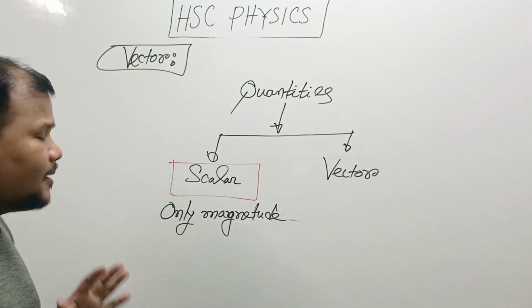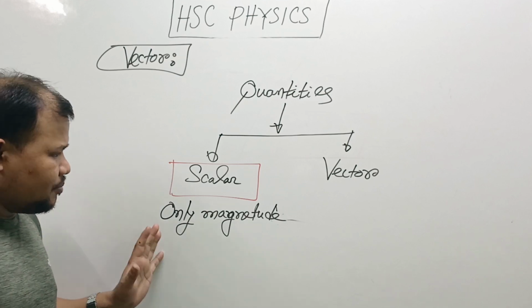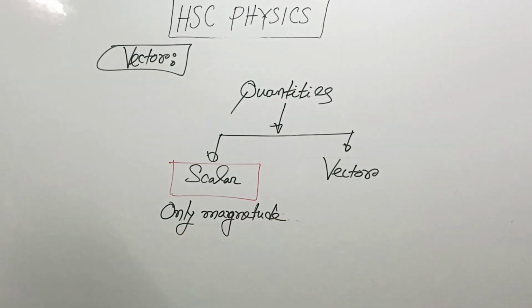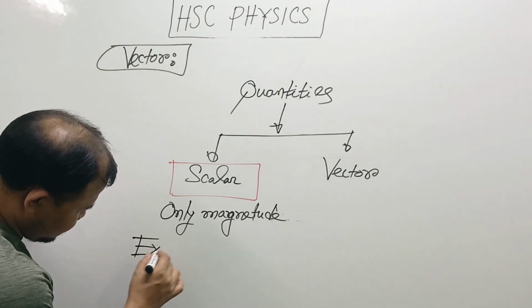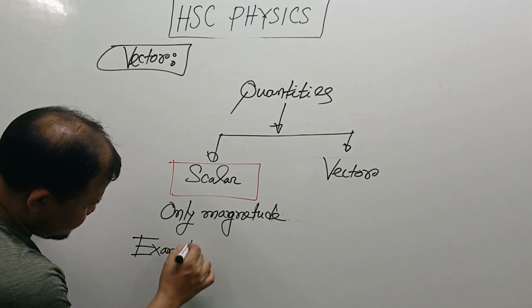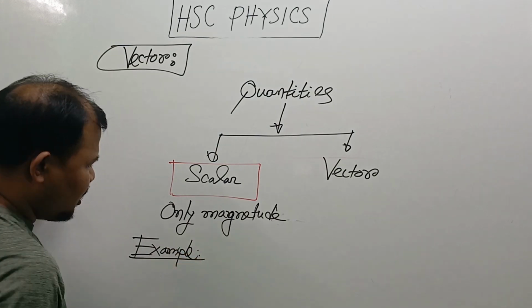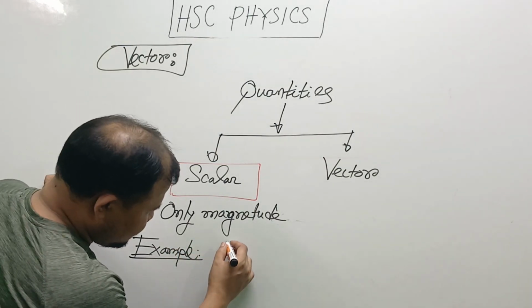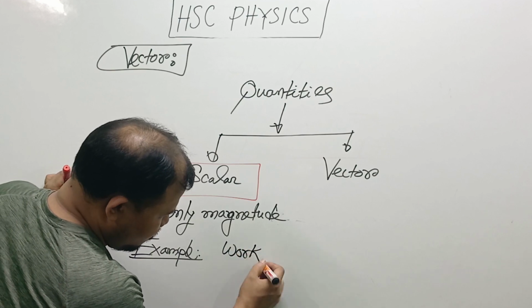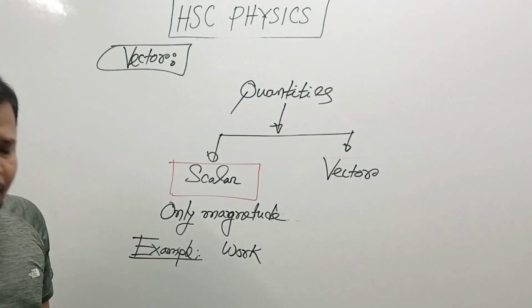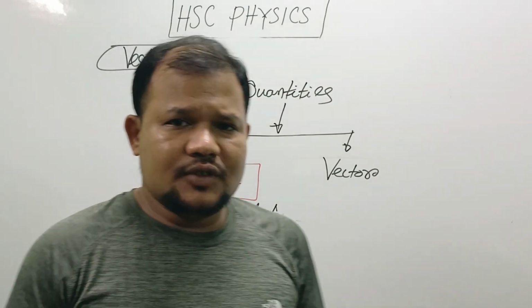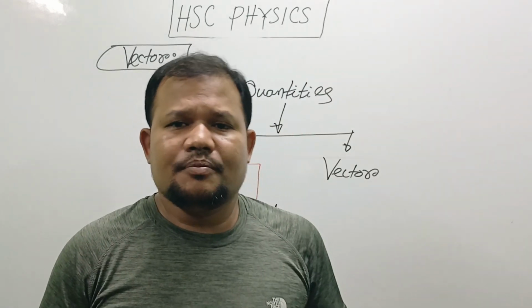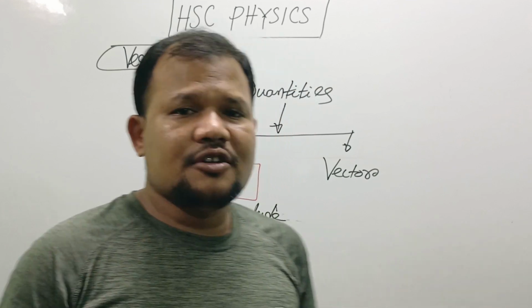There is no need for direction. Let us take some examples of scalar quantities. Suppose we take work. Work is a scalar quantity because if we represent work, then we need only magnitude. There is no need for direction.